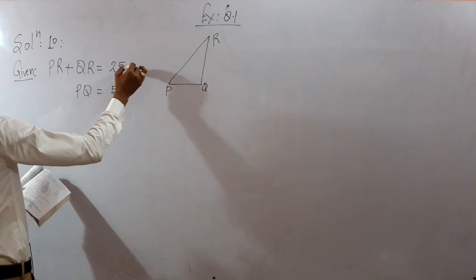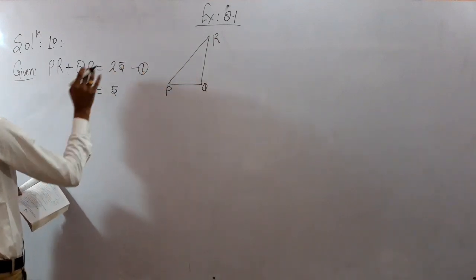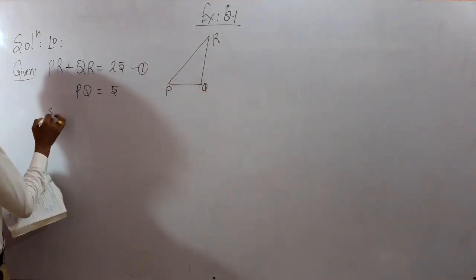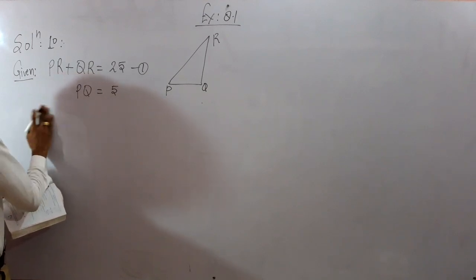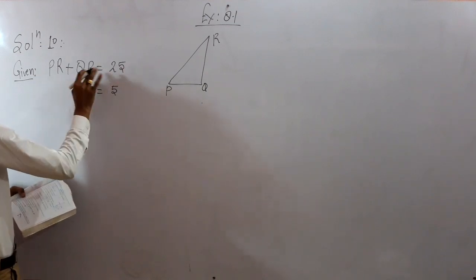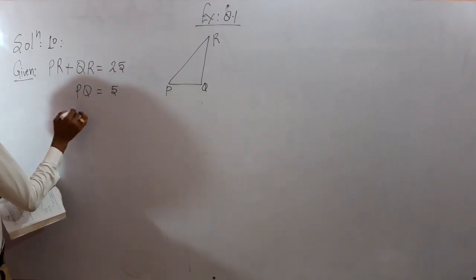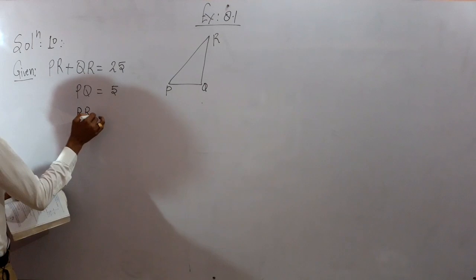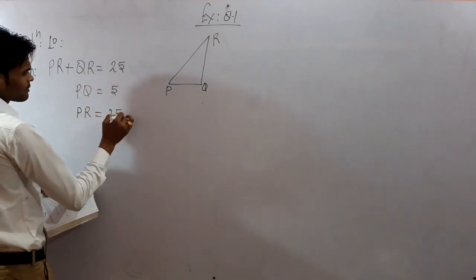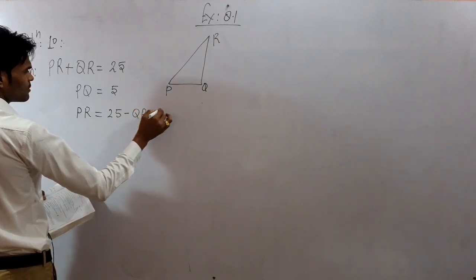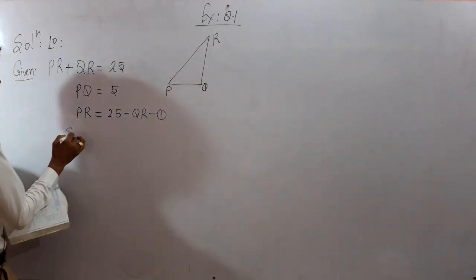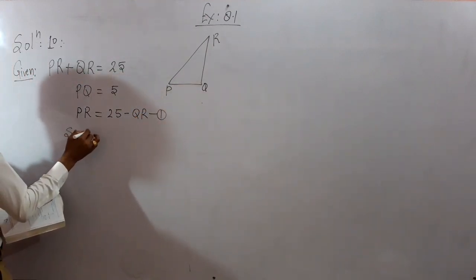Let this be equation number first. First of all, we will proceed from here. Let us make some arrangement first of all. Let it be PR is equal to 25 minus QR. Now let it be equation number 1, and squaring it,